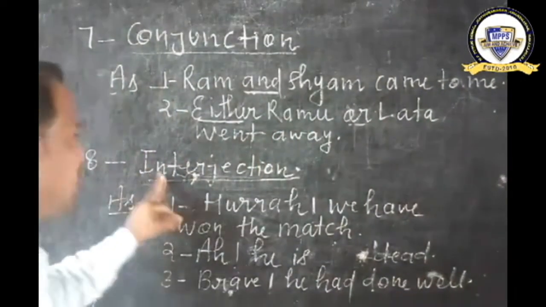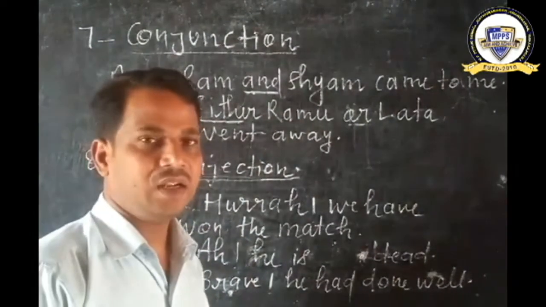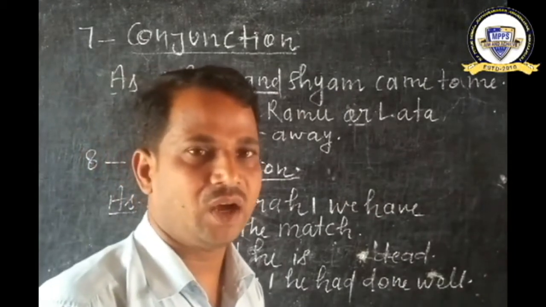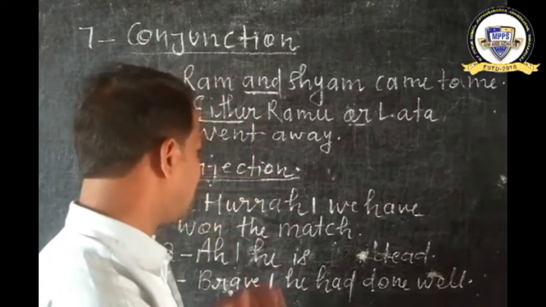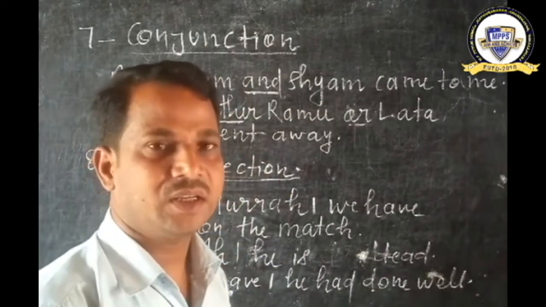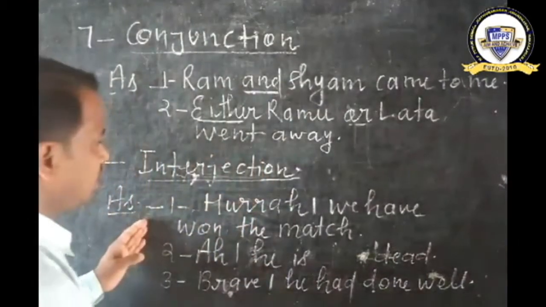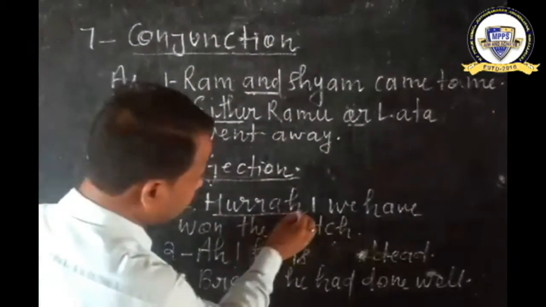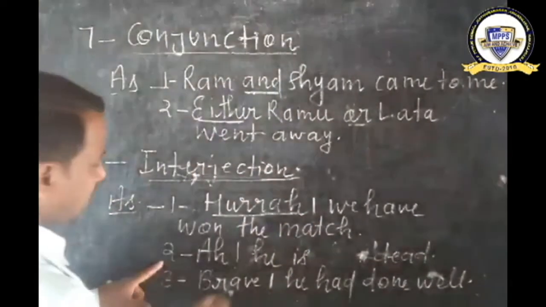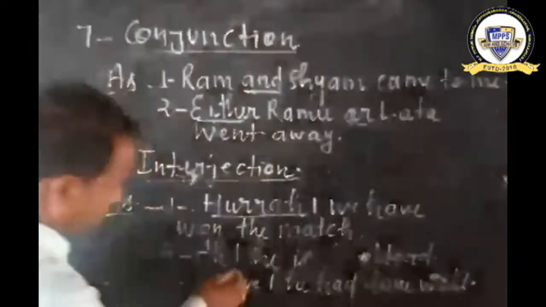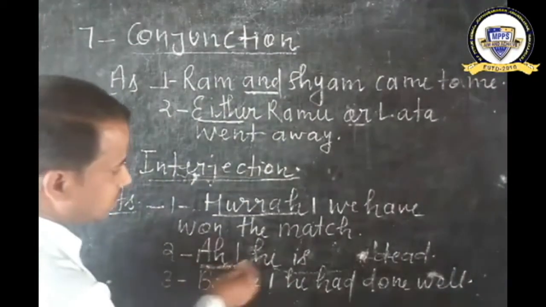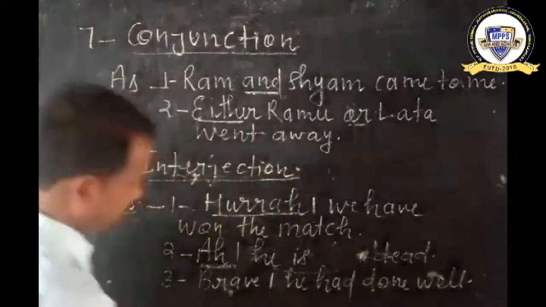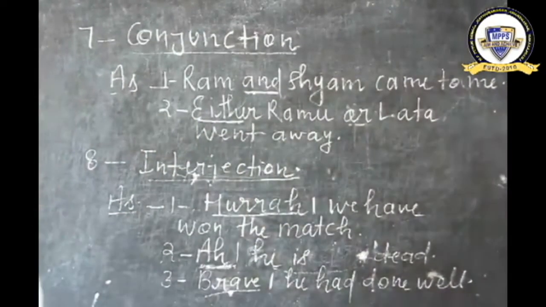And number 8, interjection. An interjection is a word which shows a sudden feeling of heart, as joy, sorrow, sympathy, disgust. For example, hurrah, we have won the match. In this sentence, hurrah shows happiness. Second, ah, he is dead. In this sentence, ah shows sorrow. And third, brave, he had done well. In this sentence, brave shows approval.